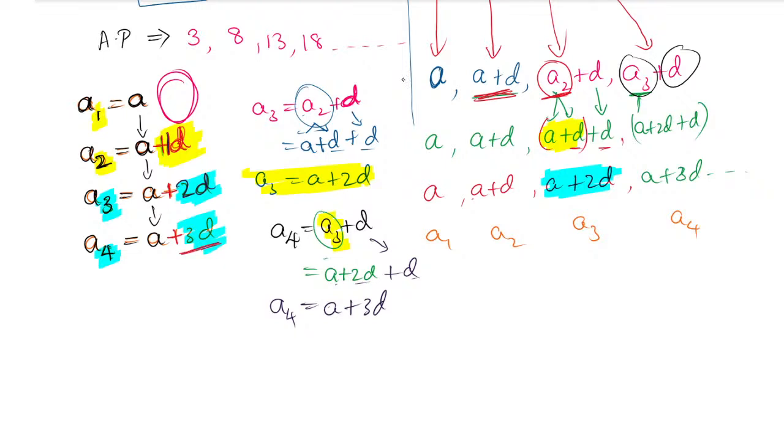So remember, whichever number you are taking, we will have one less D. Here you have 1, A1 you are finding, so it is 0D, nothing is there. When you are having the second term, you will have 1D. When you are finding the third term, you will have 2D. When you are finding the fourth term, you have 3D.